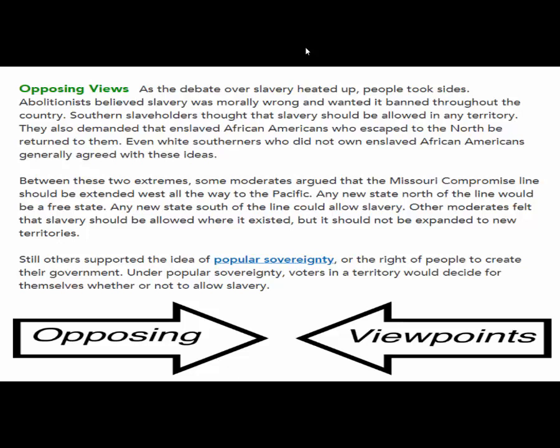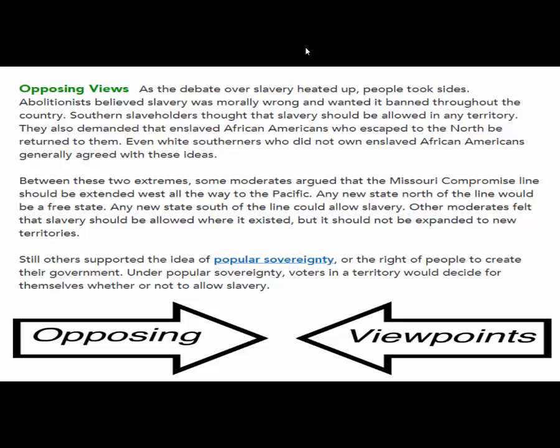Question 11. What stance did Northern abolitionists take over slavery? That slavery should be banned throughout the whole country. Question 12. What stance did Southern slaveholders take? They believed that slavery should be allowed in any territory. Question 13. What stance did moderates who believed in the Missouri Compromise line take over the issue of slavery? They believed that the Missouri Compromise line should just keep on going all the way to the Pacific Ocean. Any state north of it would be free, any state south of it would be slave. Question 14. What was another stance that other moderates took over the issue of slavery?